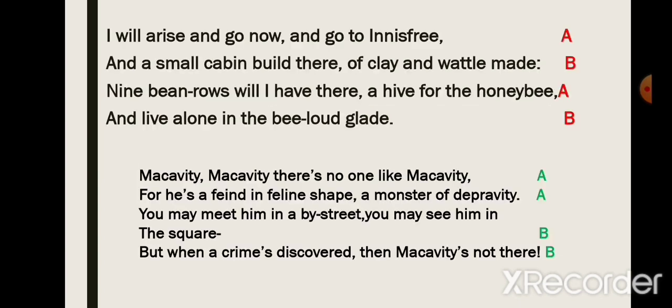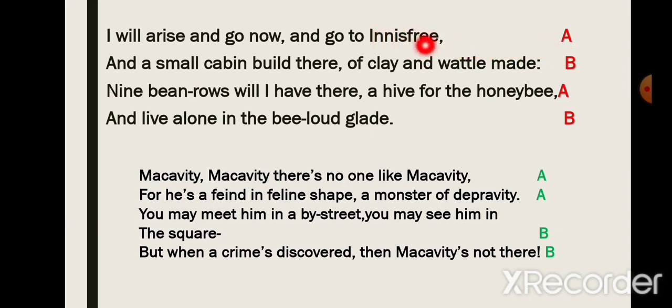Let's see how. For example, take this stanza from the poem The Lake Isle of Innisfree. "I will arise and go now, and go to Innisfree." Here the last word is Innisfree, and we give it letter A. Whenever we have to find out the rhyming scheme of a stanza or a poem, we always give A to the first line.